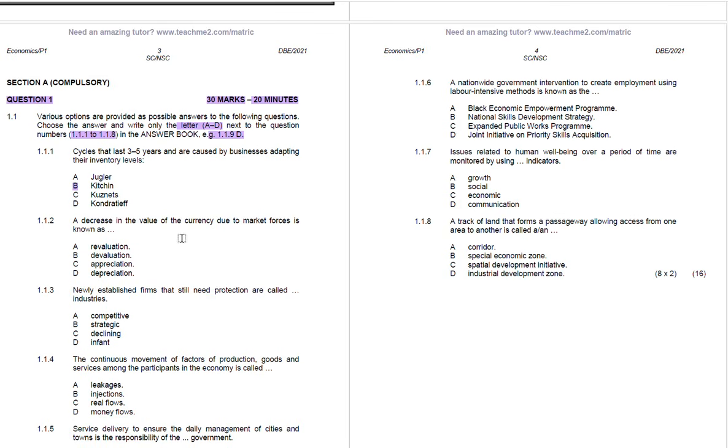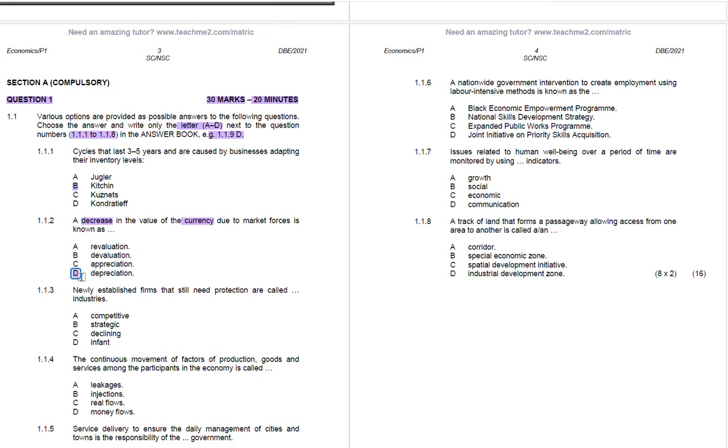Because here we're told about the currency and that it's decreasing, what do you understand about a decrease of currency due to market forces? Since it is a decrease, the correct answer is depreciation, and depreciation is D. So you say 1.1.2 and then D.